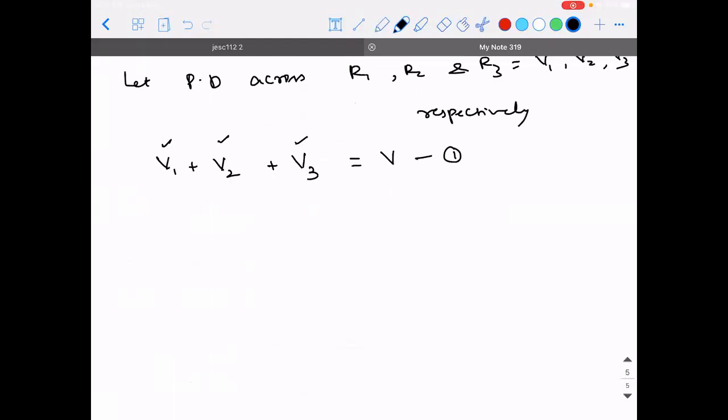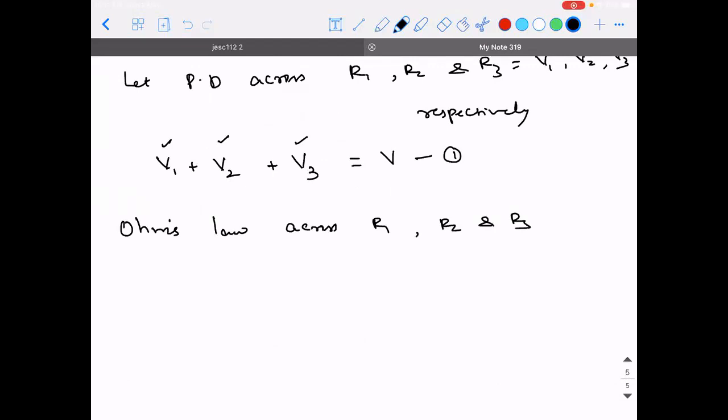Okay. Now we are going to apply Ohm's law across R1, R2, and R3. Remember, make a note of this point.